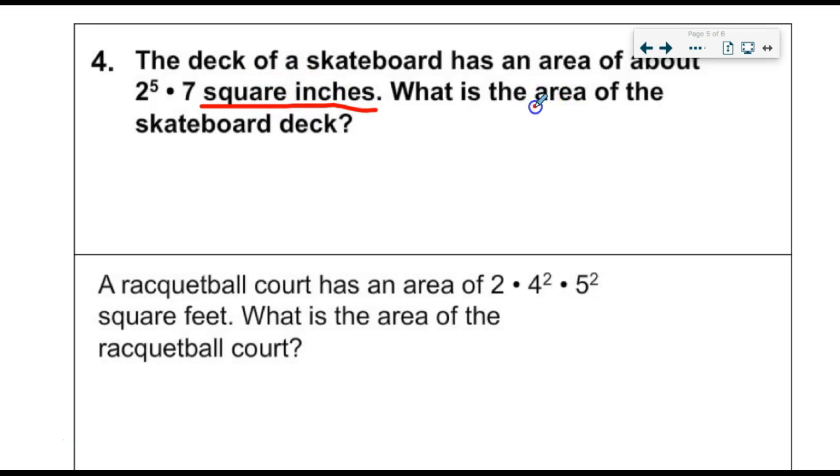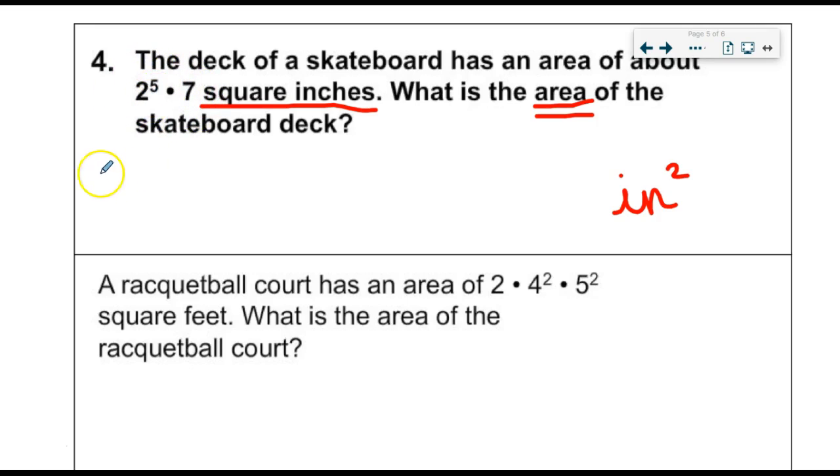How do I know, or how can I verify? Because it's asking me for area. Area is always square units. There are my units, square inches. It's asking for area, so I know that my answer is going to be in inches squared, or square inches. You might want to write that down just to remind yourself. And then all I'm simply going to do is calculate this numerical value then.